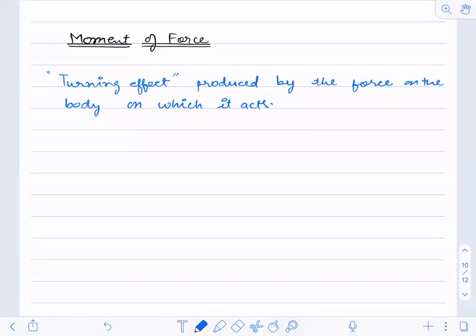Opening and closing of a window. How will a pen cap have a turning effect? You are saying that when you apply a force, it rotates. That's also correct. Pen cap.